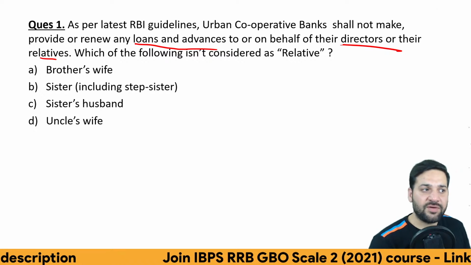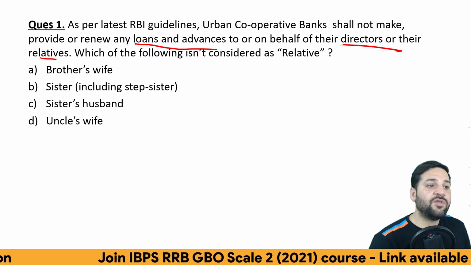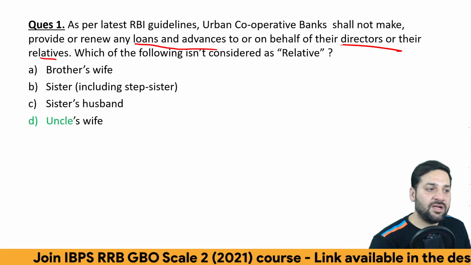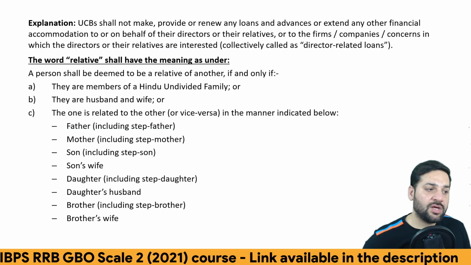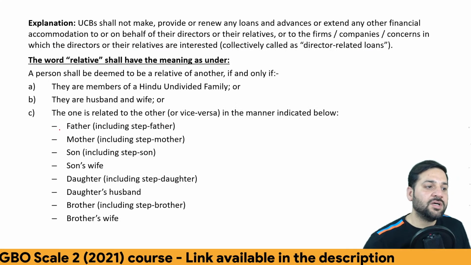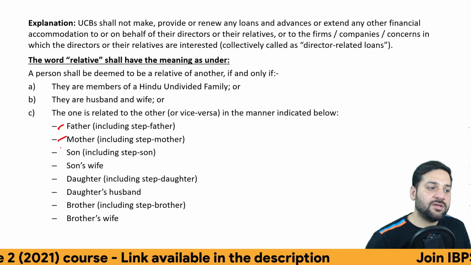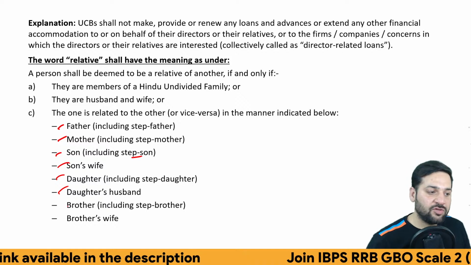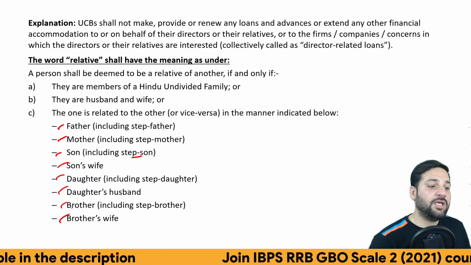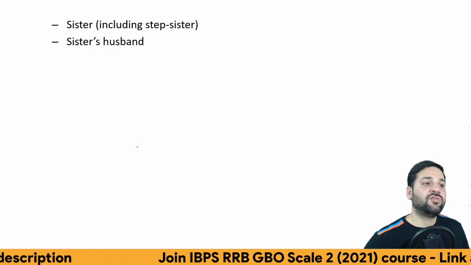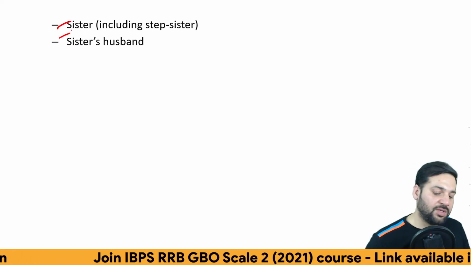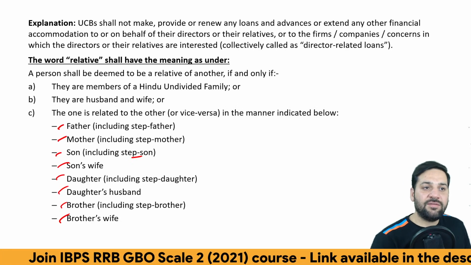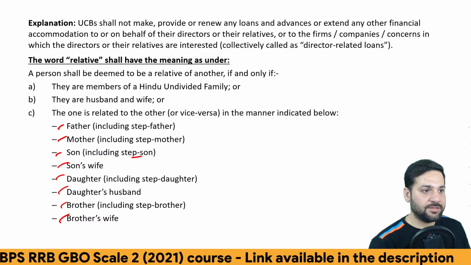So what is the definition of relative? And which of the following isn't considered as a relative? It is uncle's wife. Which are considered a relative: father, including stepfather, stepmother, mother, son, including stepson, son's wife, daughter, daughter's husband, brother, brother's husband, including stepdaughter and stepbrother, sister, including stepsister and sister's husband. These are all included in the definition of relatives, right?